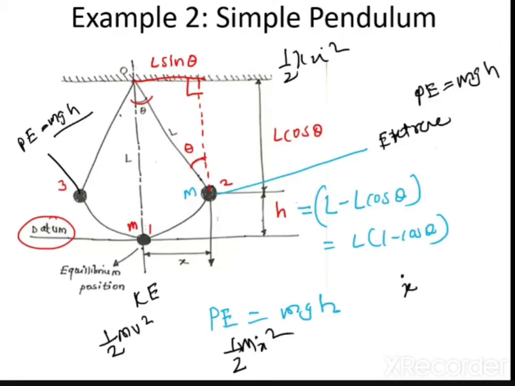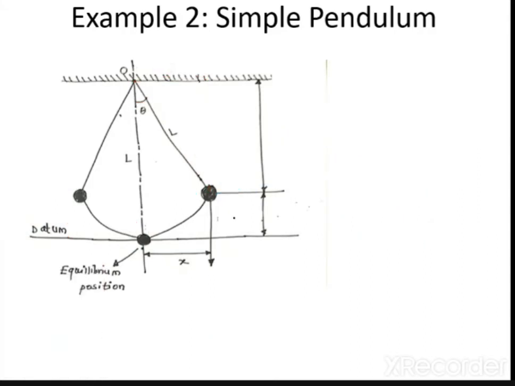Now let us understand exactly why this system is vibrating. For that we have to understand the torque. What is this torque? First of all, I will draw a diagram aside to understand what torque is acting at this position. So position 3, position 1 and position 2. First of all, let me complete this. So this is L cos theta.